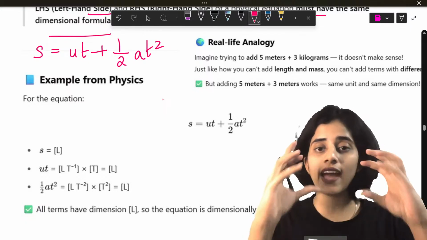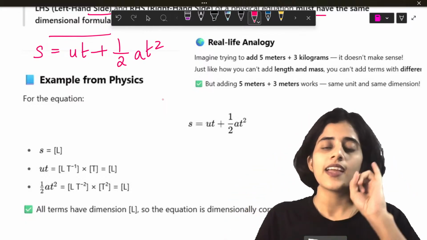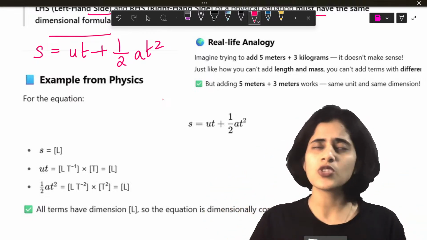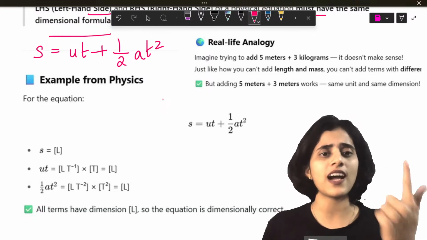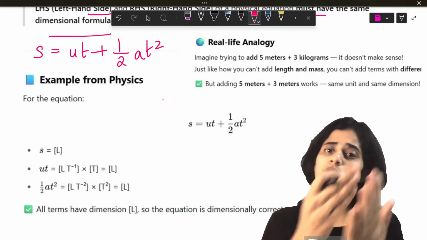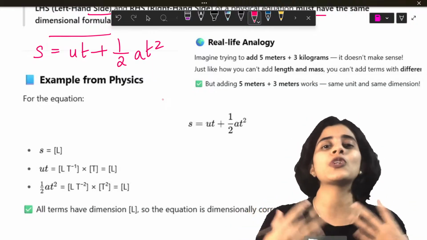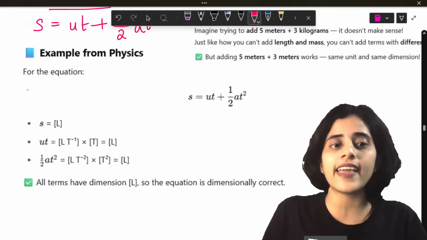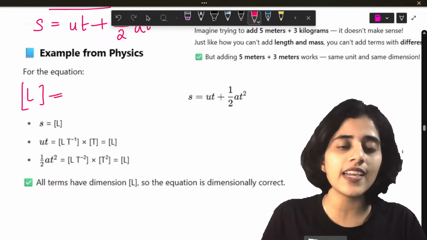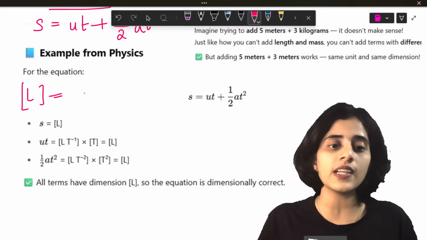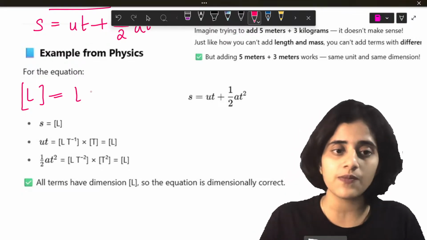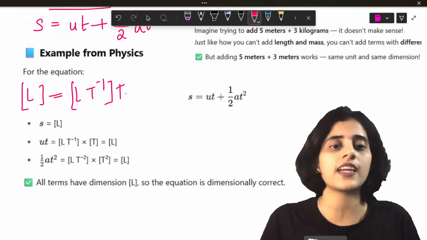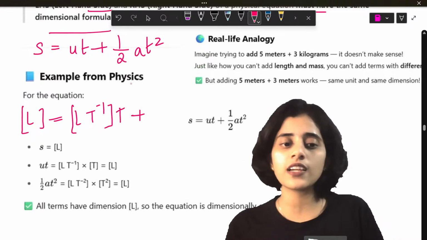So for this to be a dimensionally correct formula, S and UT plus half AT square both should have the same dimension. So you'll be like, ma'am, S is a single alphabet. How can it have the same dimension as UT plus half AT square? It should. Only then the equation will be correct. Let's prove it. What is the dimension for S? It's length. So L is equal to dimension for U and T. U is initial velocity. Velocity has a dimension LT raised to minus 1. Time has a dimension T. Plus half you can ignore.